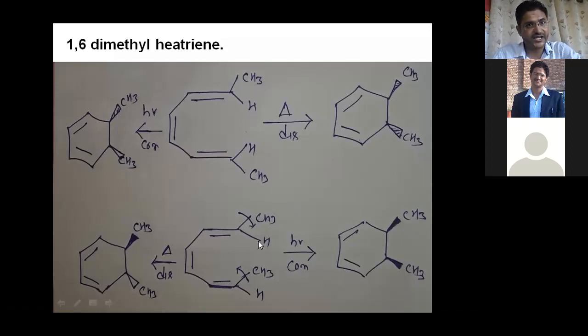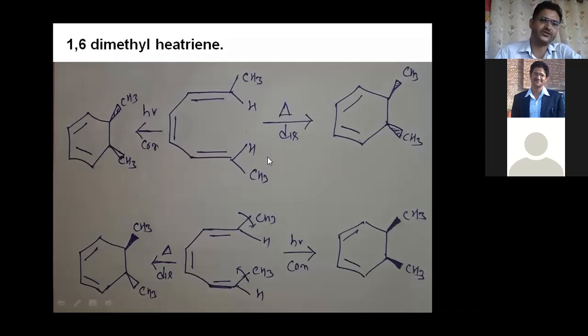After that, if I talk about ZE type, 1,4-dimethyl hexatriene, then after photochemical condition you can see both above the plane. And here after thermal condition, one above the plane and second below the plane, right? So after photochemical condition they give cis product, and after thermal condition they give trans product, right?